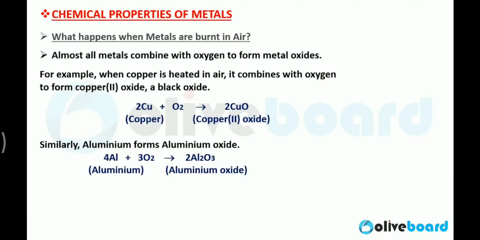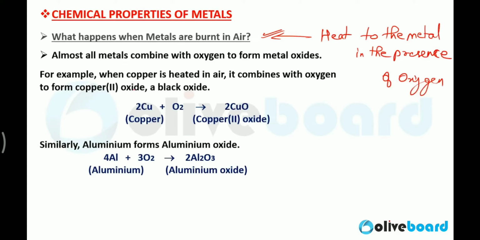So further, we will discuss the chemical properties of metals. And let's see what the chemical properties of metals are. So now, what happens when metals are burnt in air, or when you provide heat to the metals in the presence of oxygen?